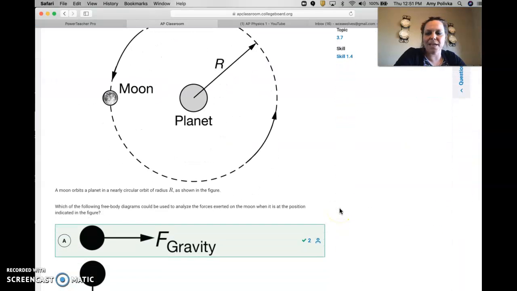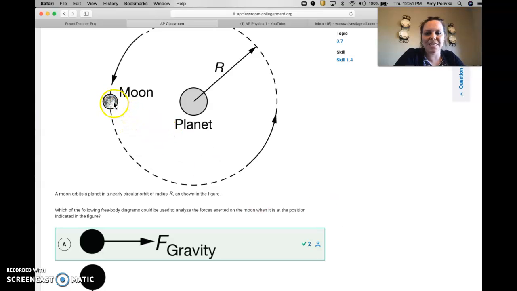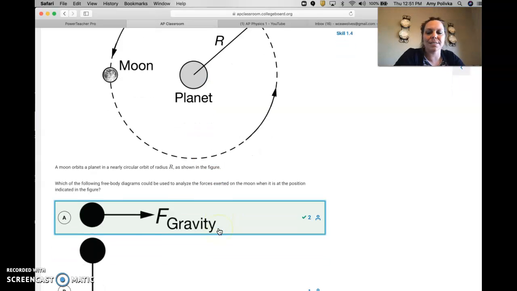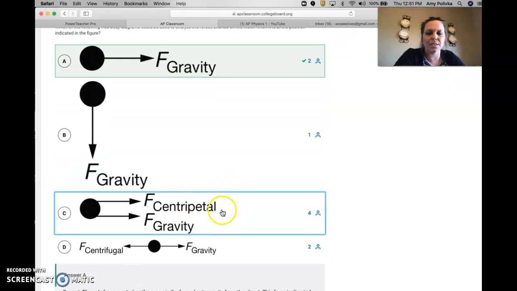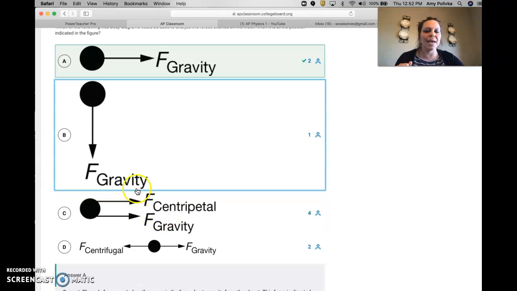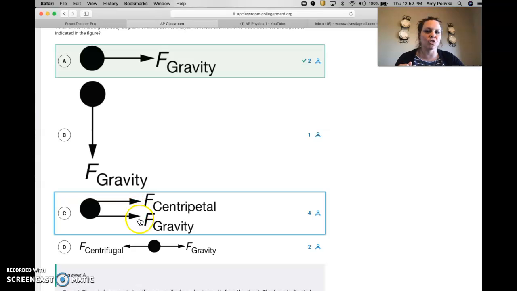All right, our planet and our moon. Again, gravity is the only real force here, so it has to be pointing towards the center of mass of that system. A lot of you picked this one. Centripetal force is not an actual force, guys. We talk about centripetal force, but there's always a real force that creates that. Again, April 10th, AP review, watch it. He explains that again. So we can't pick both of these forces. It's just one.